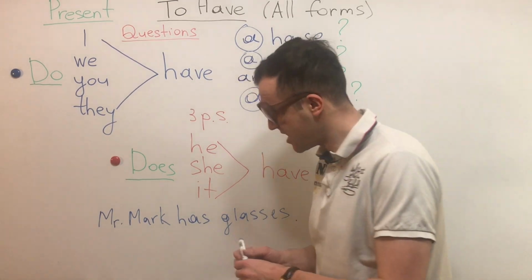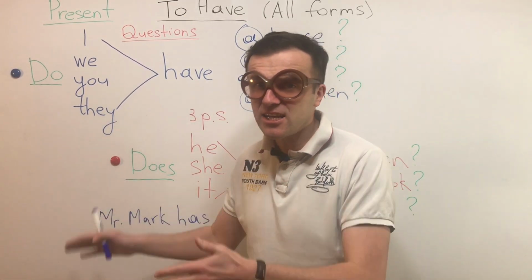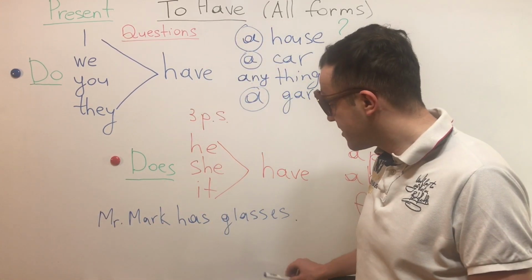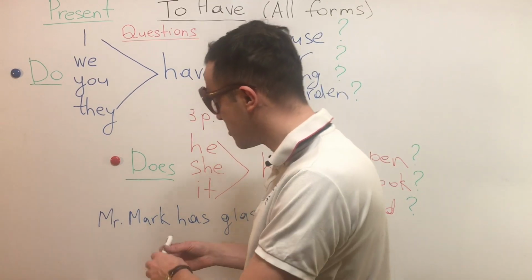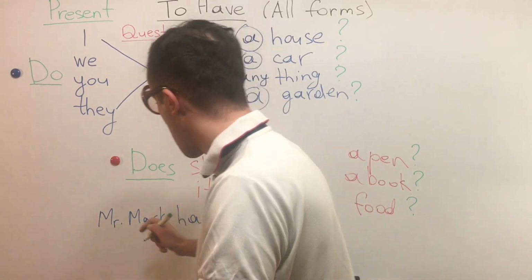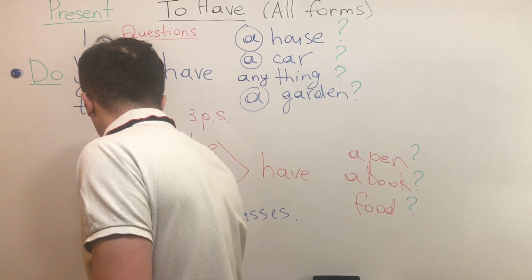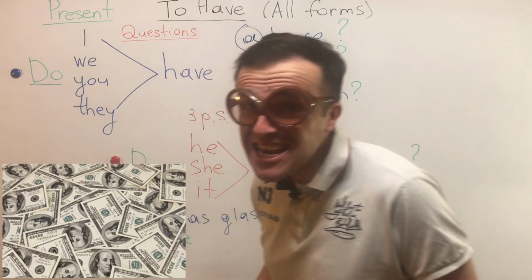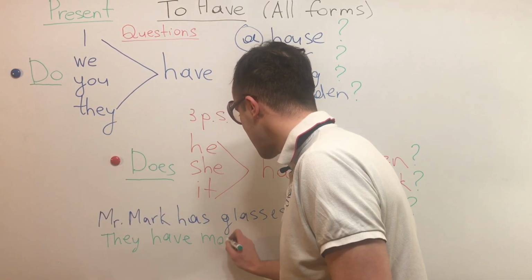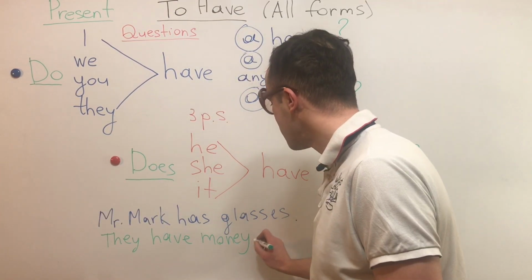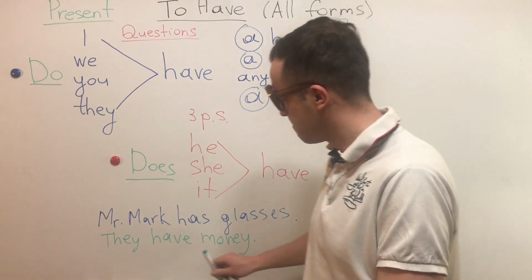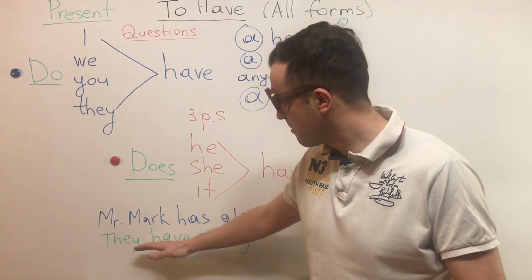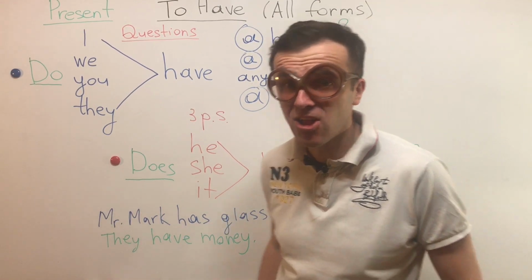Your task is to put it in the negative form and in questions. And another sentence is: they have money. So you have to make up a negative form and the question from this sentence, all right?